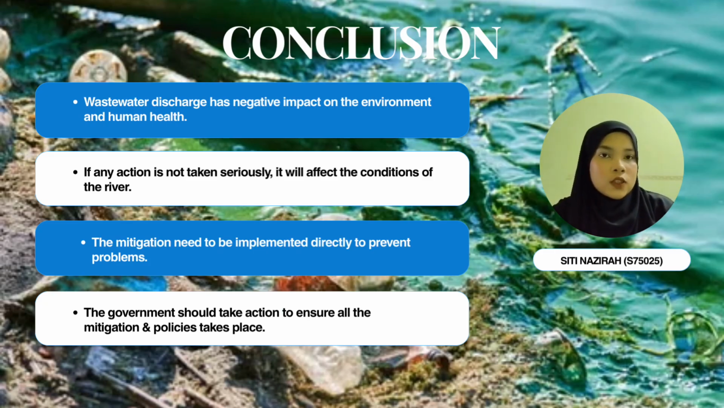The last one is conclusion. As a conclusion, we know that industrial wastewater discharge has a negative impact on the environment and human health. If action is not taken seriously, it will affect the condition of the river. So, the mitigation needs to be implemented directly to prevent any problems. Also, the government should take action to ensure all the mitigation and policy take place on a regular basis.